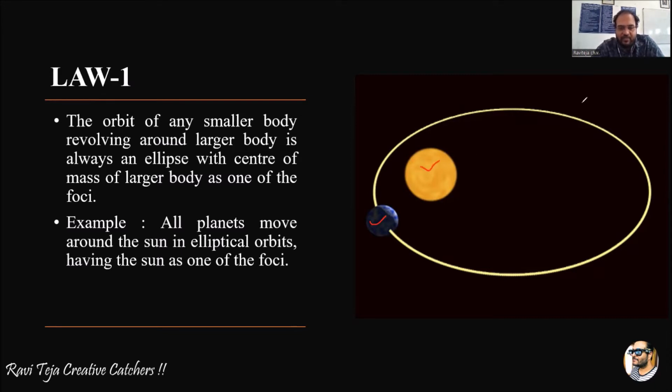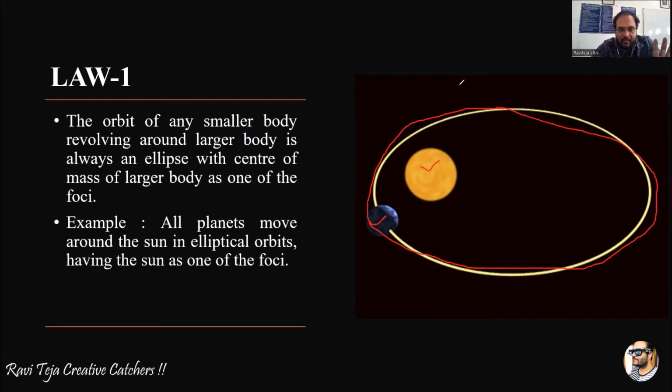The orbit of any smaller body, here we are considering Earth as the smaller body, is revolving around the larger body called Sun. This smaller body will be in an elliptical orbit, like this, an elliptical shape. The revolution will always be in an elliptical order.